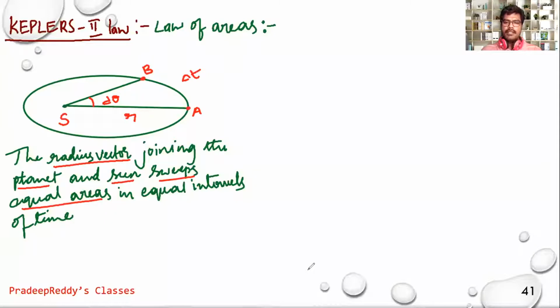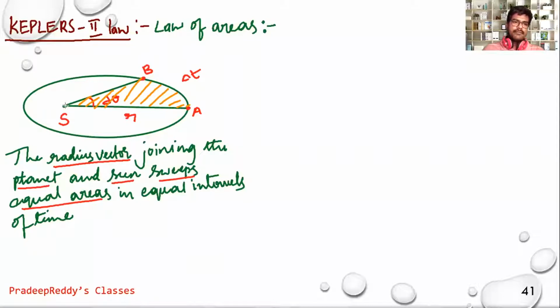So that planet is sweeping this area. This is the area swept by the radius vector when it is moving from A to B in time interval delta t. In the same time interval delta t, it should sweep equal area anywhere within that elliptical path. Here the area of cross section is quite greater in time delta t. So in order to balance that, the planet will be moving very fast when it comes closer to the sun and it sweeps more area.